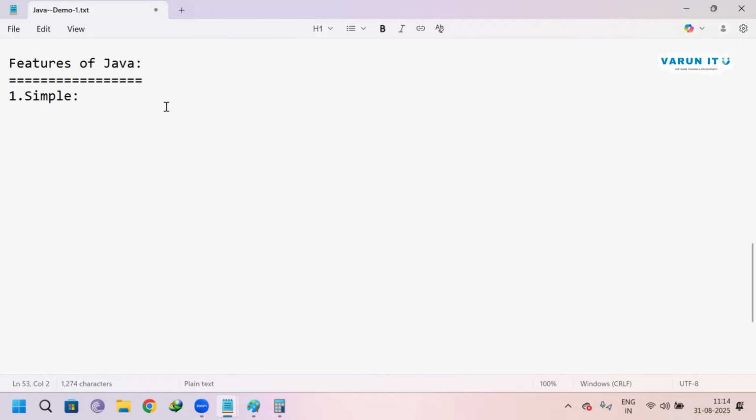But people will say, hey, is it really simple? If you love it, then it is easy. If you are focused and interested, if you love learning this language, then it is very easy. If you are not focused and not interested, then you will feel Java is very tough.